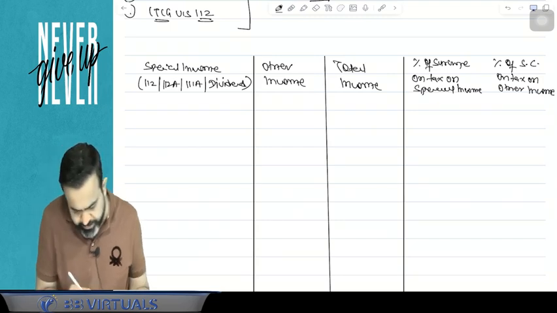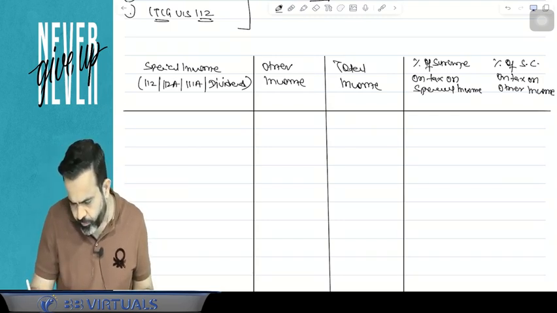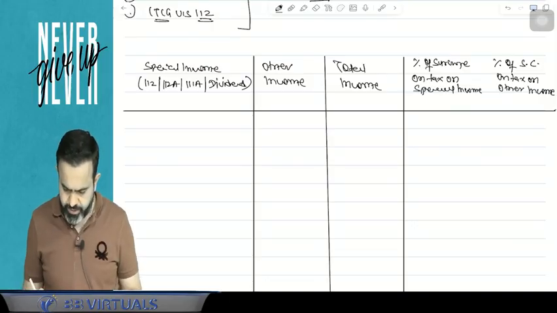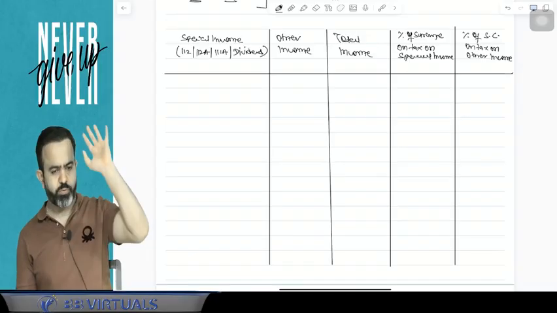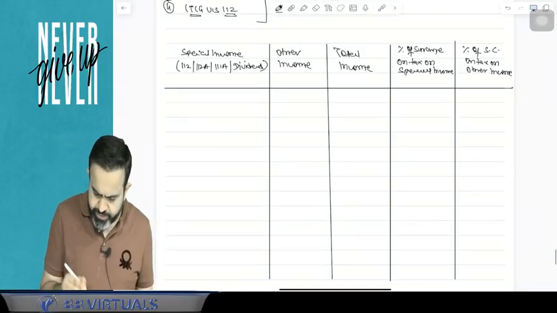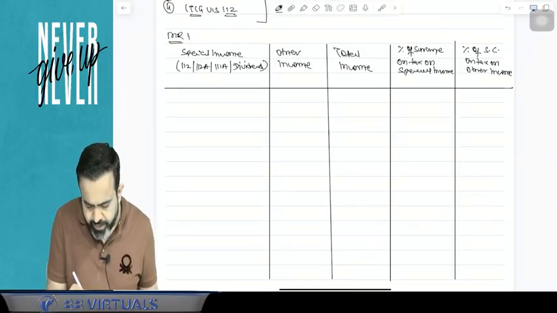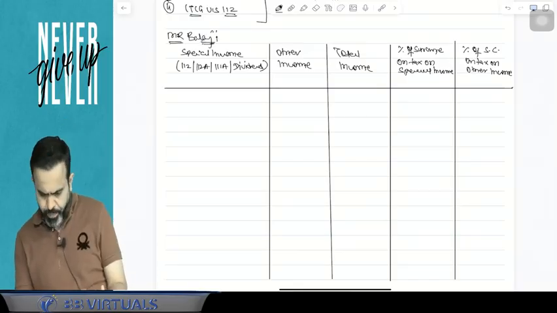Try to understand. Very interesting part. All people focus here. Pay attention. Suppose, for example, there is one person, the name of the person is Mr. Balaji.